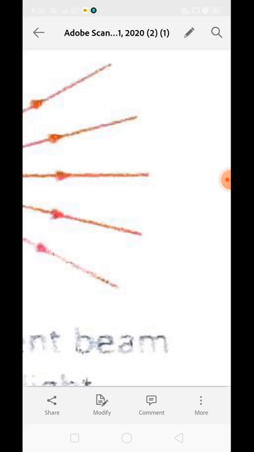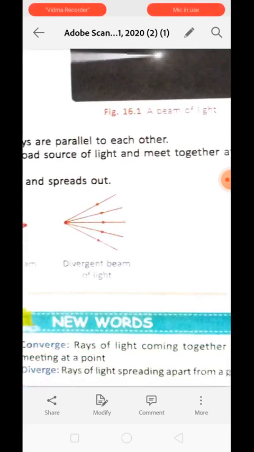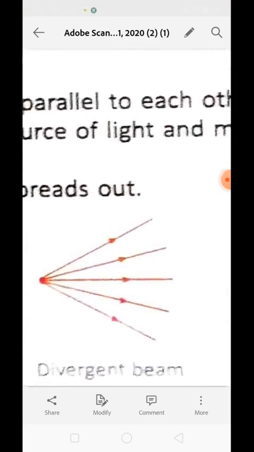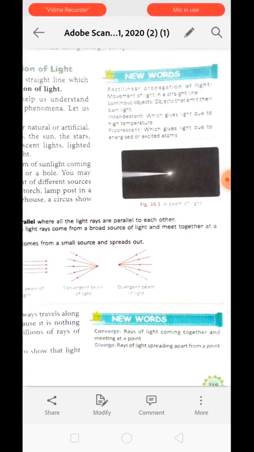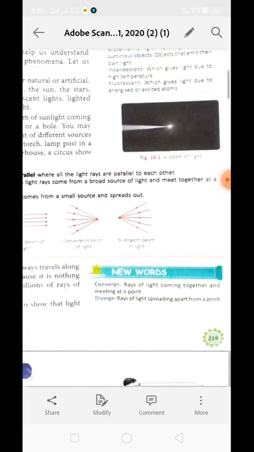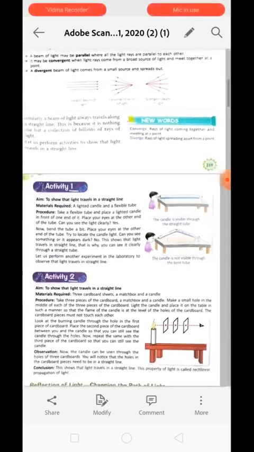Similarly, a beam of light always travels along a straight line. The light is always traveling in a straight line. This is because it is nothing else but a collection of billions of rays together. Now let us perform an activity to understand how light travels in a straight line, or we can prove with the help of this activity that light always travels in a straight line. Just look at activity number 1.